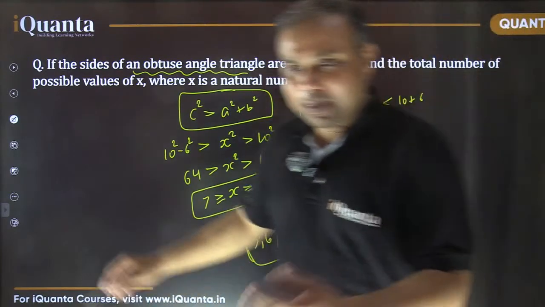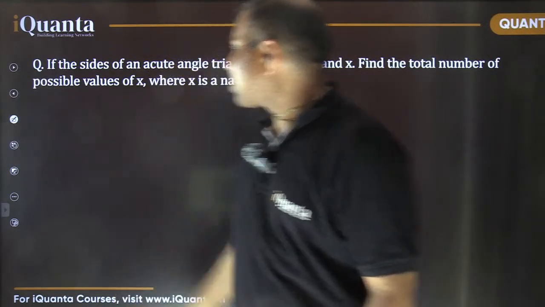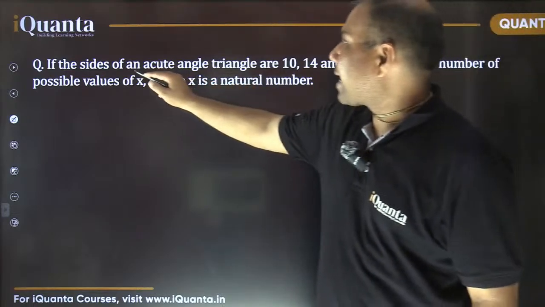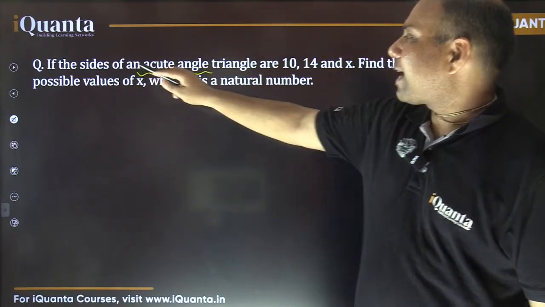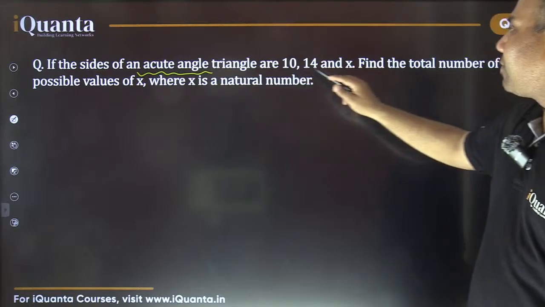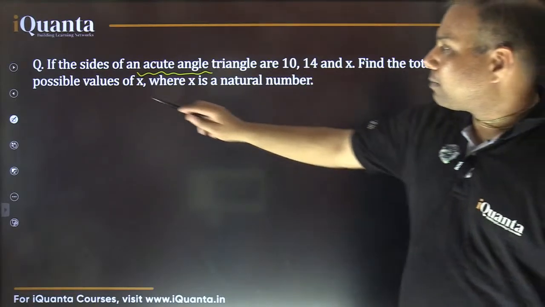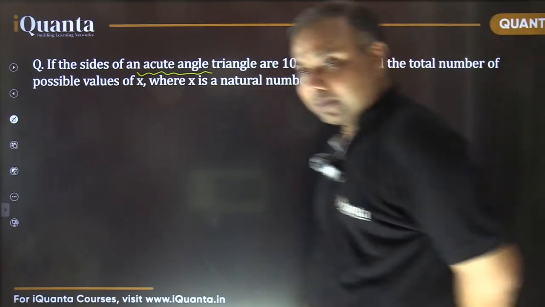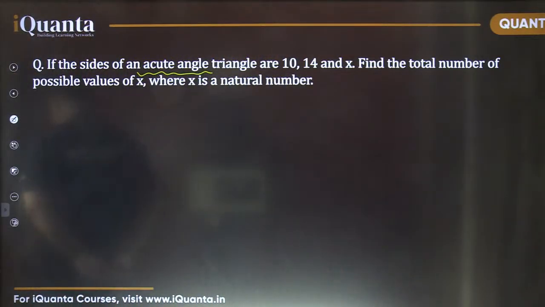And here's the next question. Please apply the same concept in the next question also. Now this is talking about the acute angle triangle. If the sides of an acute angle triangle are 10, 14, x, find the total number of possible values of x. Please solve it now. It's exactly a similar question, this time for an acute angle triangle.